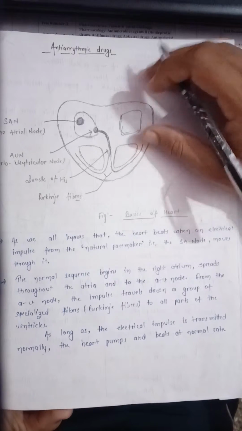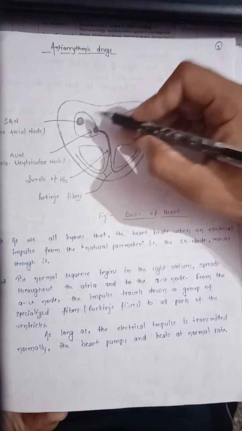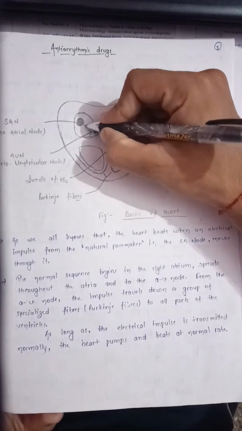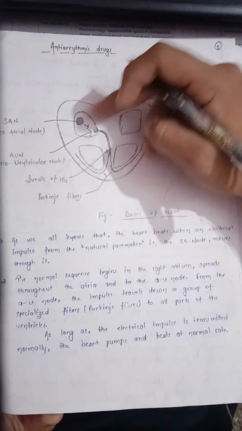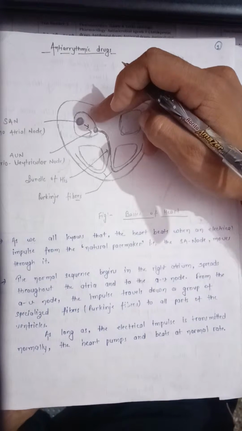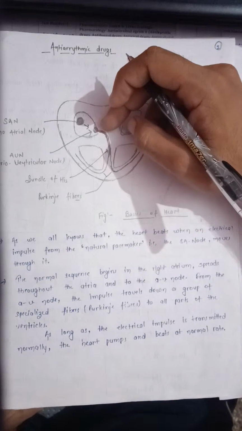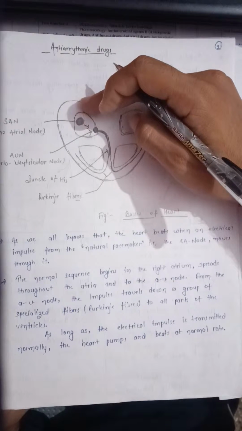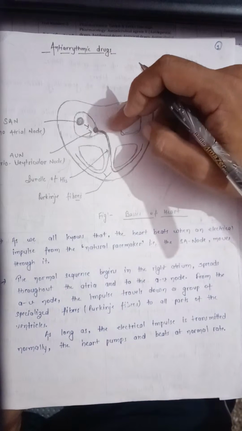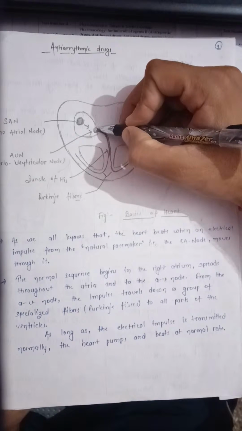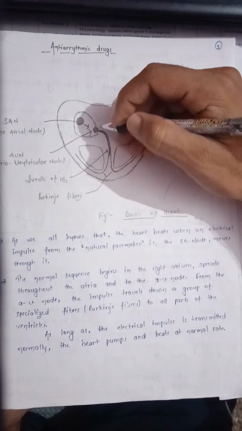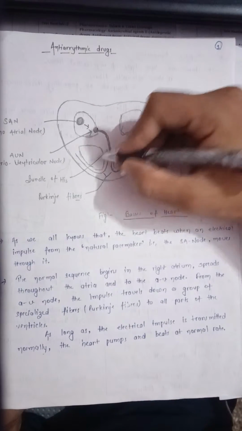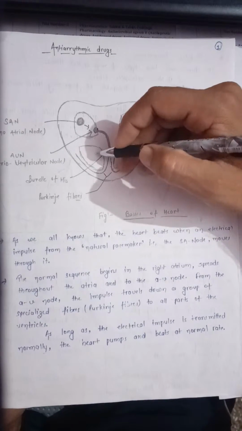As we all know, the heart beats when an electrical impulse from the natural pacemaker, that is the sinoatrial node, moves through it. The electrical impulse moves from the sinoatrial node to the atrioventricular node. The normal sequence begins in the right atrium, spreads throughout the atria and to the AV node. From the AV node, the impulse travels down a group of specialized fibers known as Purkinje fibers to all parts of the ventricles. These are the auricles and these are the ventricles.